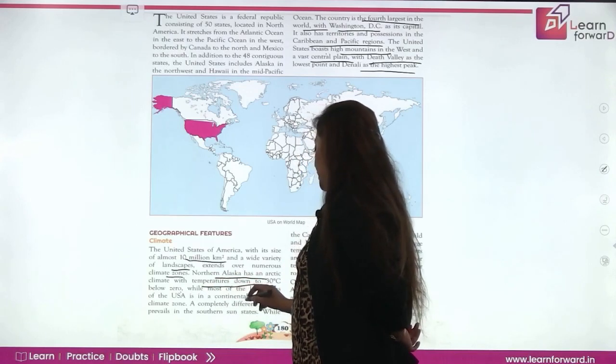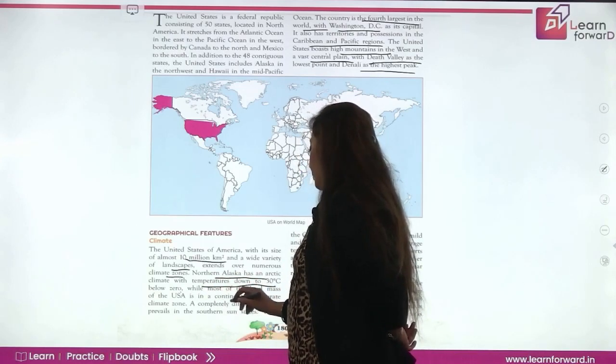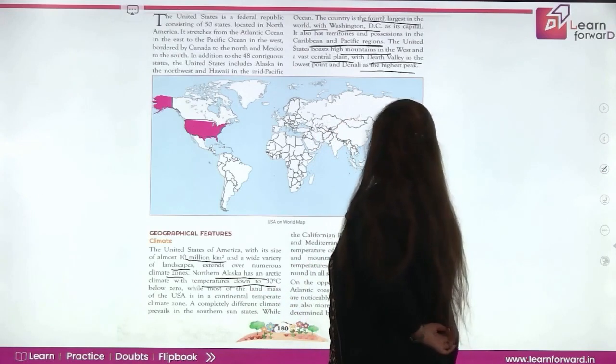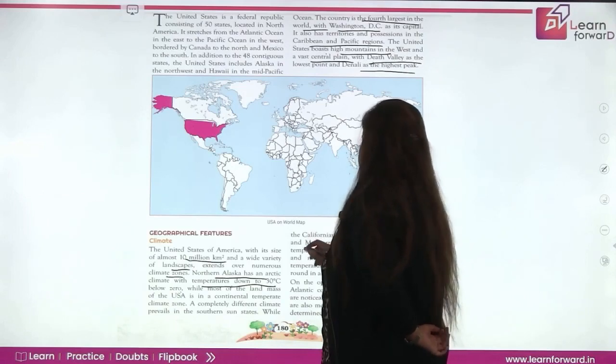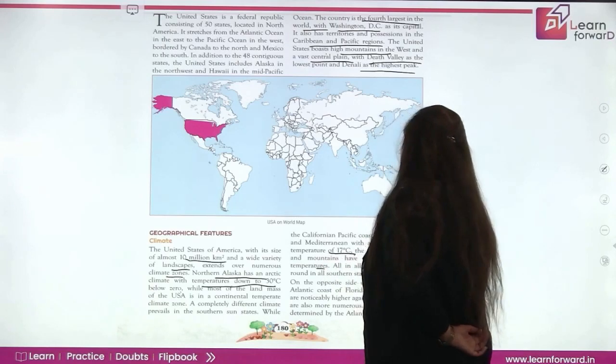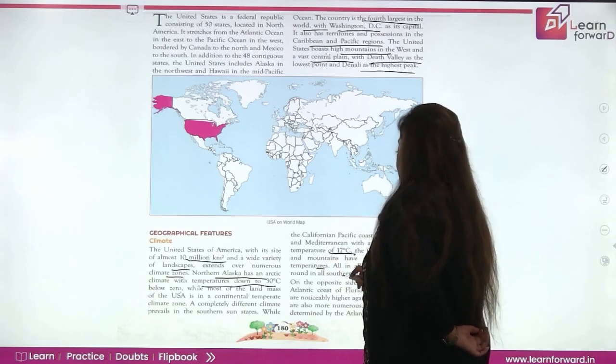a continental climate zone. A completely different climate prevails in the southern states, while the Californian Pacific coast is relatively mild and Mediterranean, with an annual average temperature of 17 degrees centigrade. The Californian deserts and mountains have significantly higher temperatures. All in all, it is warm all year in the southern states.